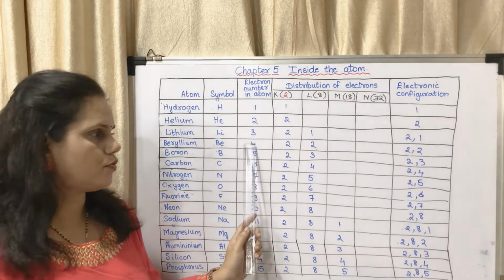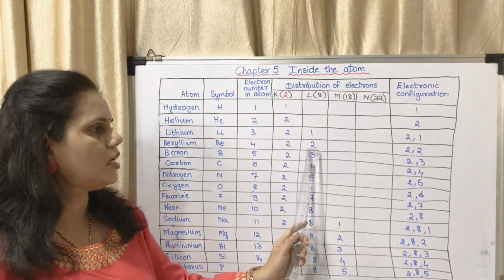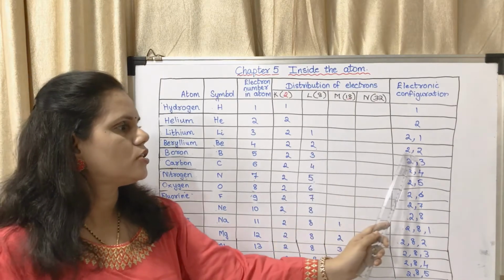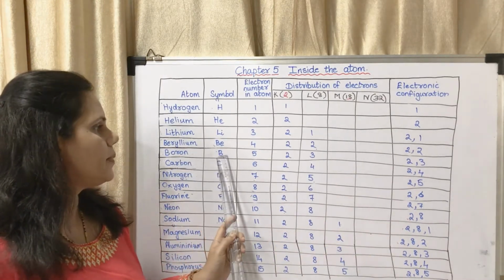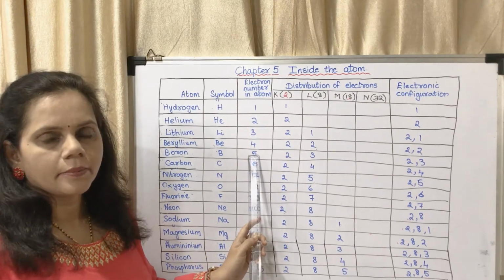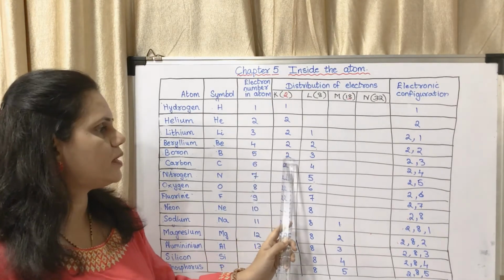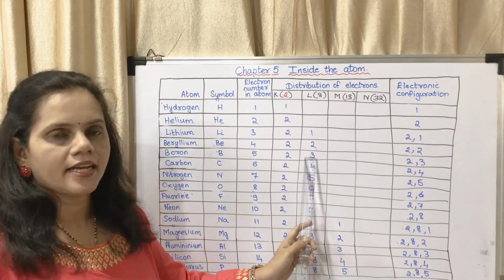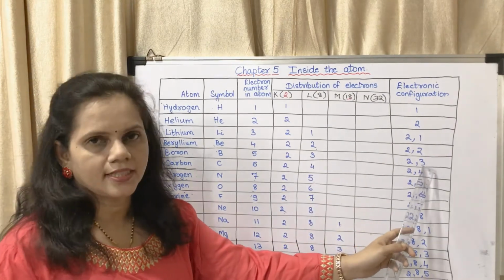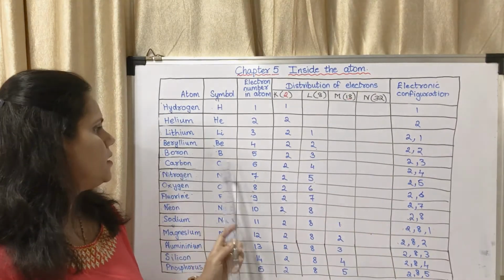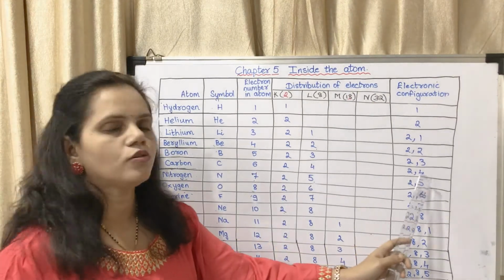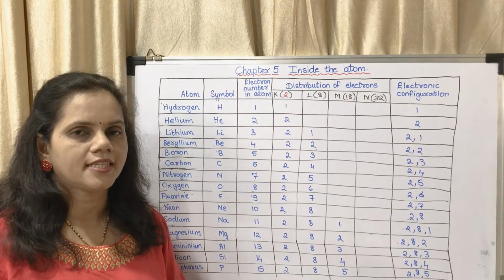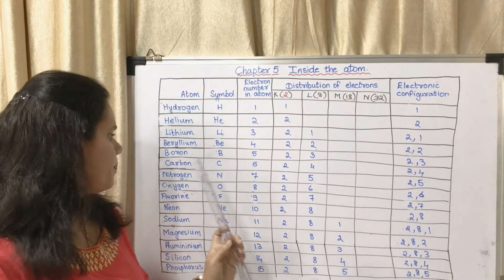Number of electrons 4. 2 in the first shell, 2 in the second shell. So electronic configuration is 2, 2. Boron, B. The number of electrons is 5, 2 in the first shell, 3 in the next shell, so 2, 3. Carbon, C, 6, 2, 4, that is the electronic configuration.